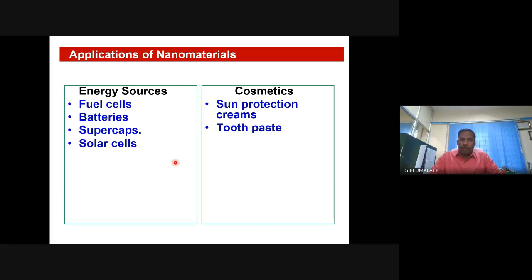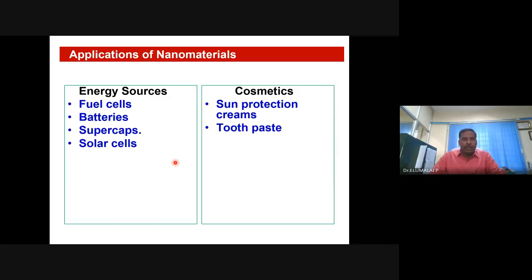And with respect to the energy sector, whether it is a fuel cell, battery, supercapacitor, or solar cell, nanomaterials and nanotechnologies are inseparable. There were days when we used only platinum foils as a catalyst, which had only limited performance as a fuel cell catalyst. But now we can employ nanowires, nanorods, nanoparticles. You get improved voltage generation and improved power densities.